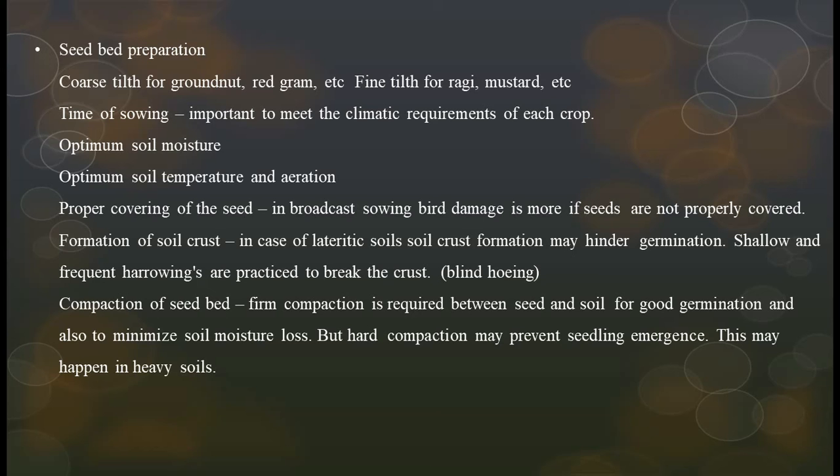If the covering up with the soil is not done, then birds will eat the seeds, and the seed will not germinate. Why? Because the seed is not there. Formation of soil crust: in the case of lateritic soils, soil crust formation may hinder germination. Shallow and frequent harrowings are practiced to break the crust.